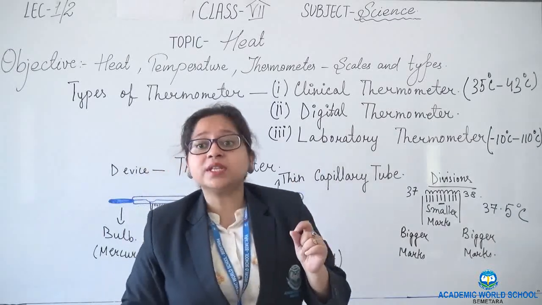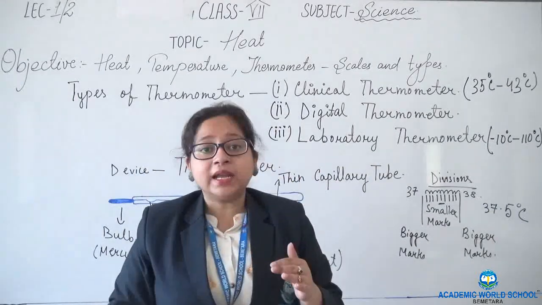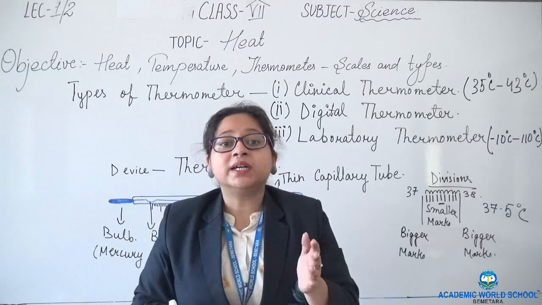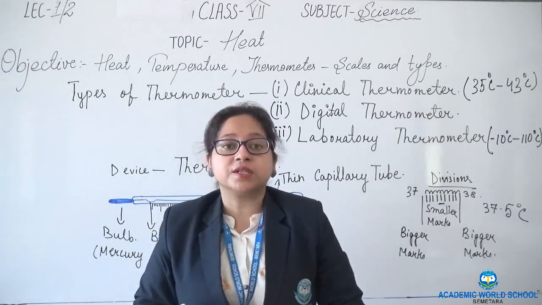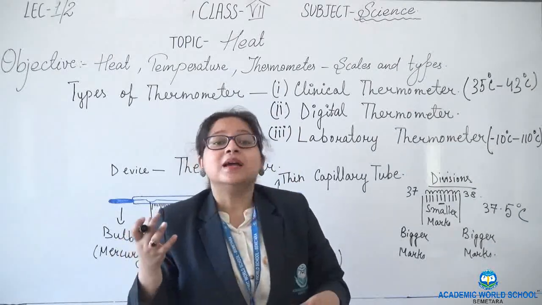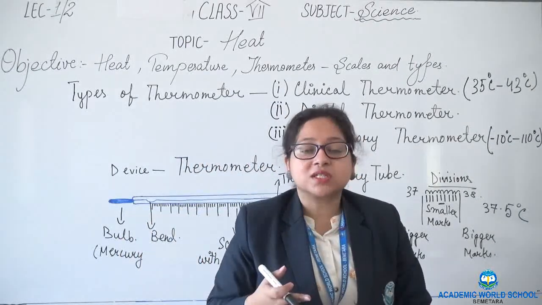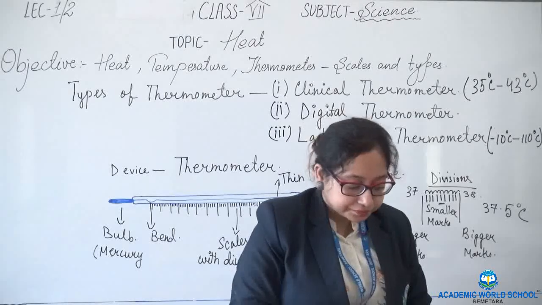Now, what is used in laboratory thermometer? In laboratory thermometer, mercury or alcohol is used, but mostly alcohol is used because alcohol is less costly than mercury.